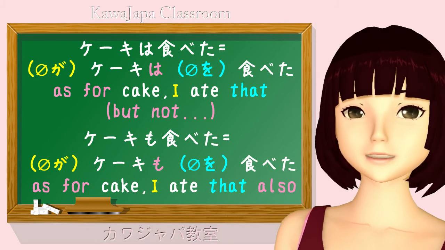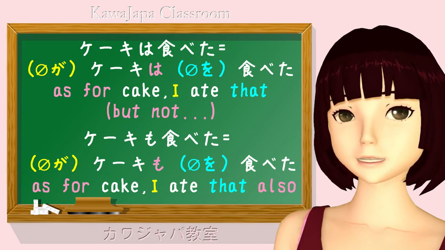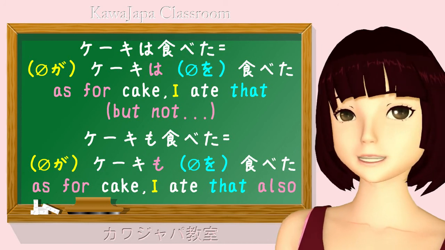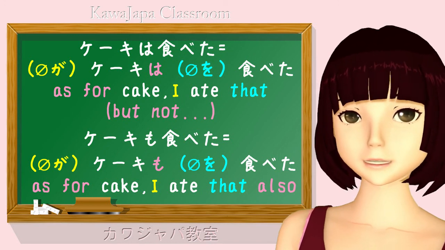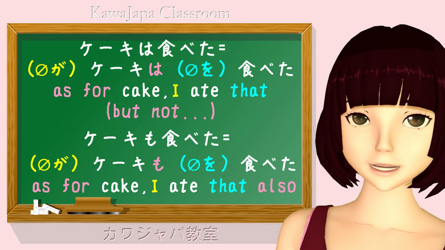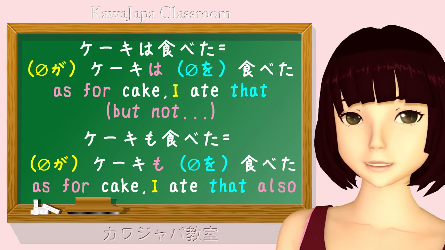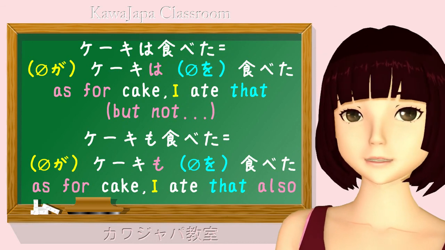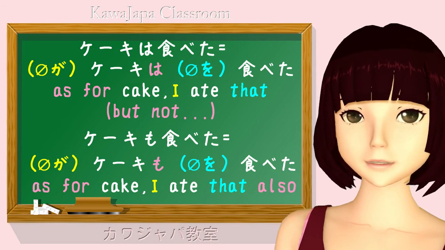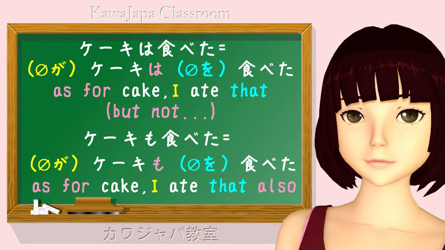Now, when you say keiki mo tabeta, you're saying the reverse of this. You're saying that you ate cake as well as something else. You ate your dinner and you also ate cake. So once again, wa is the distinguishing, excluding particle, and mo is the additive, including particle. And from this we can proceed to some of the subtler uses of mo.